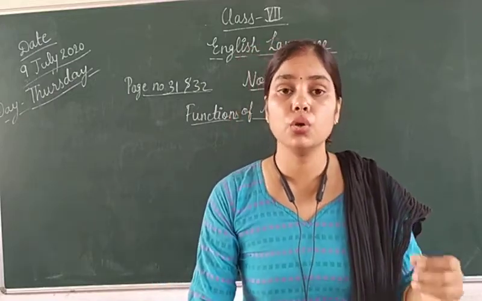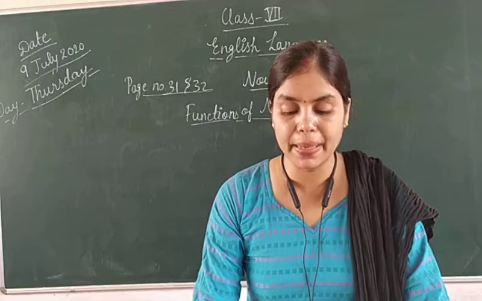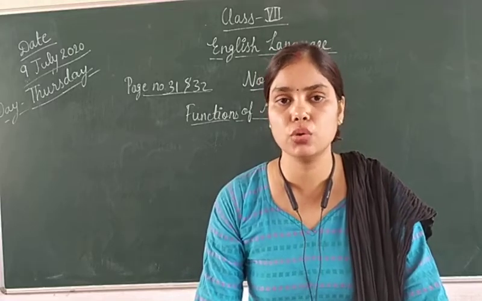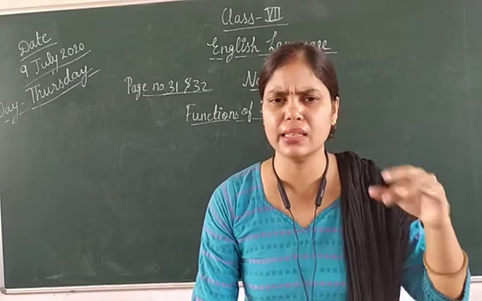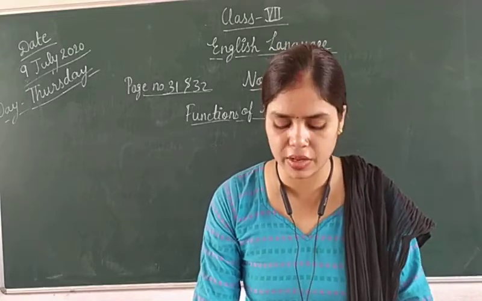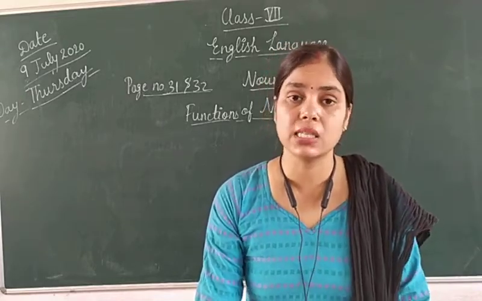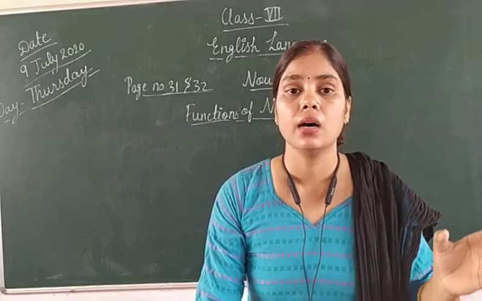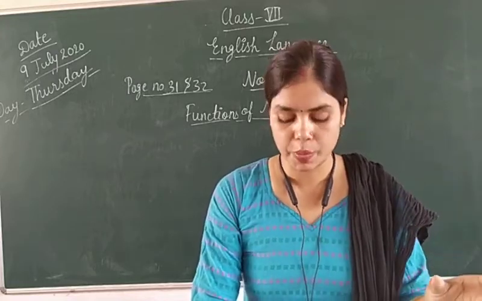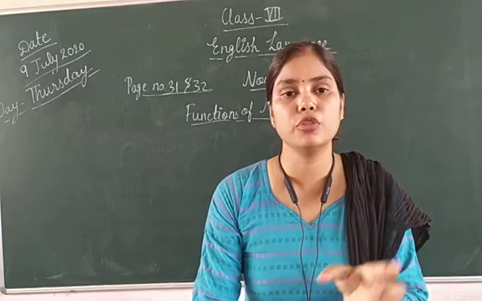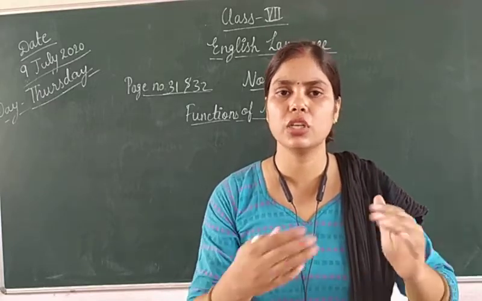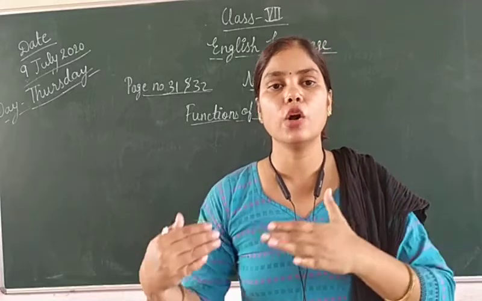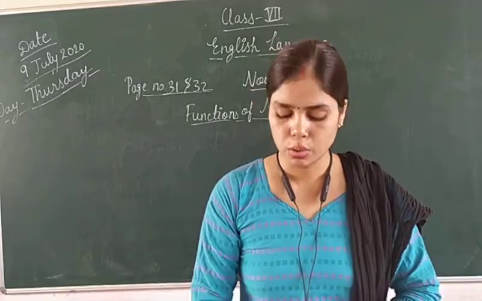You already know that a noun may be used as the subject. You know this कि जो noun होता है वो as a subject use होता है. ये सभी को पता है. You know this very well. और an object in a sentence. मतलब सेंटेंस में वो एक सब्जेक्ट के तौर पे भी यूज होता है और एक ऑब्जेक्ट के तौर पे भी यूज होता है.